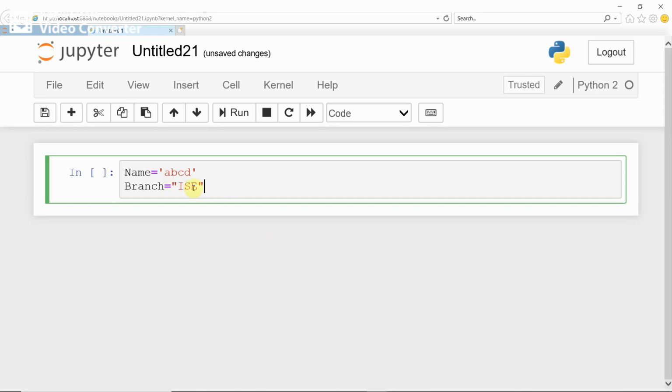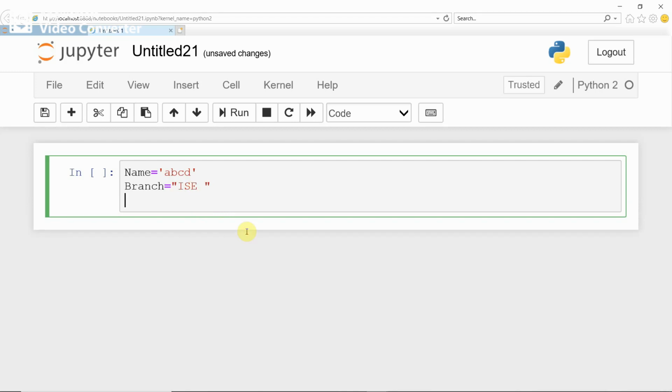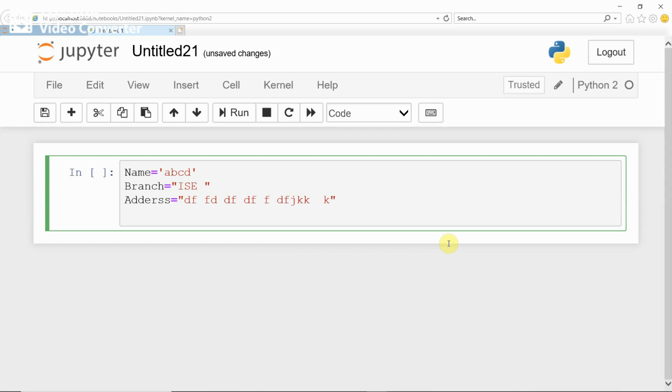Okay, any number of words are allowed in the string. For example, address as a string which contains multiple characters, either in single quote or in double quotation. Then escape characters. You know, in C different escape characters exist. In C you give backslash to start an escape character. Here also in Python you have to use backslash to start escape characters.